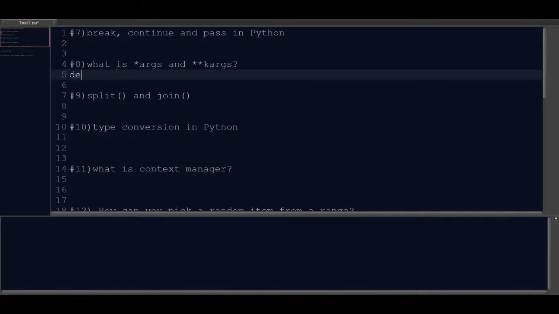Let's say we want to find the sum of a list of numbers, but we don't know the number of arguments it will accept. So in this case we will use args, that is, a single asterisk and args.